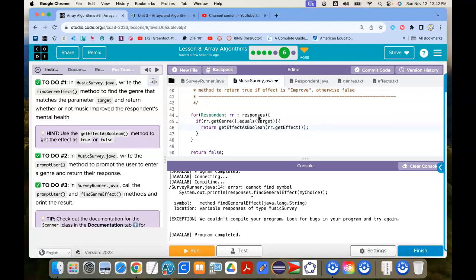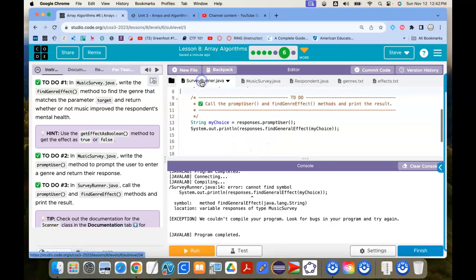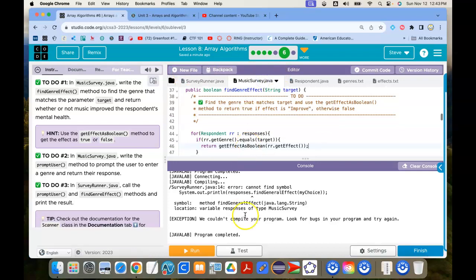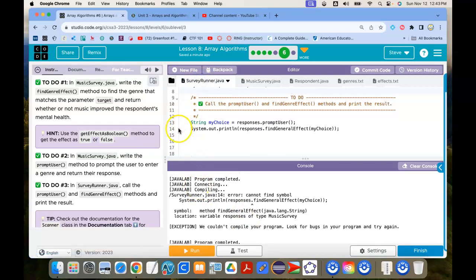Oh, let's see. I think that is here. No, that's what it should be. So let's see. Where is this puppy? So survey runner 14. Find general effect. So let's see what that looks like over here.